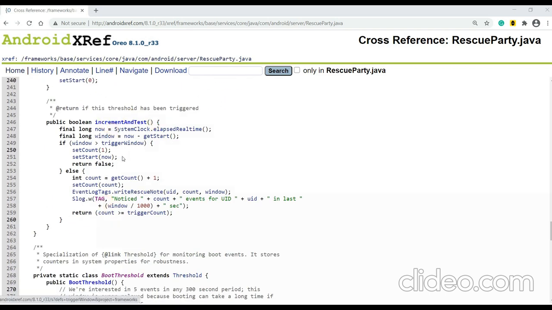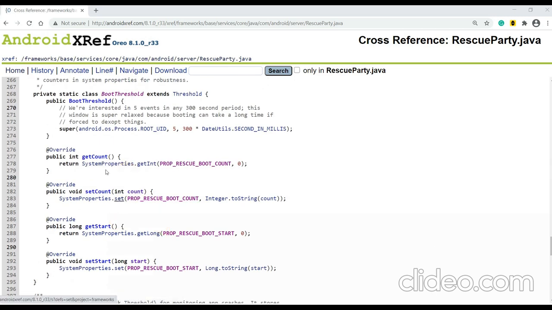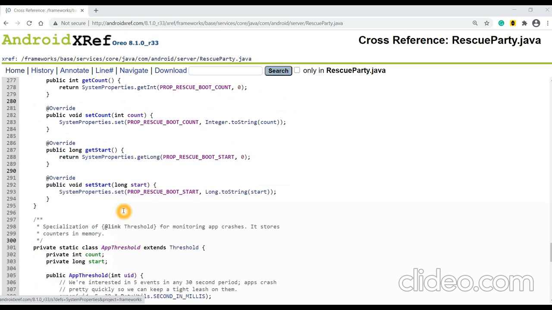The same goes for the increment and test function also. Boot threshold also we can see here, it's counting for 5 times. Get count, set count, all these system properties we can query through ADB shell and get when exactly it was started, the timing, or if we want to explicitly set any timing for the boot to start, all those things we can handle here.